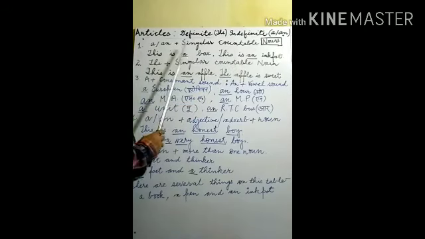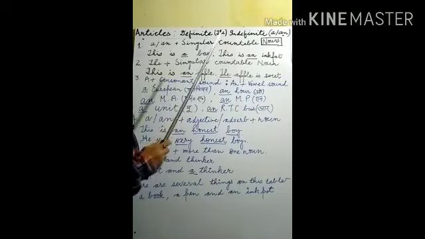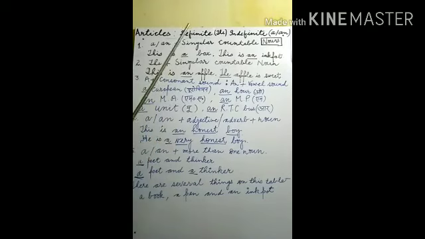Here I would just classify what singular countable nouns are. The nouns which can be counted easily. For example, fan is there. You may observe it may be 1 fan, 2 fans, 3 fans, 4 fans and so on. These are countables. Before that we count.